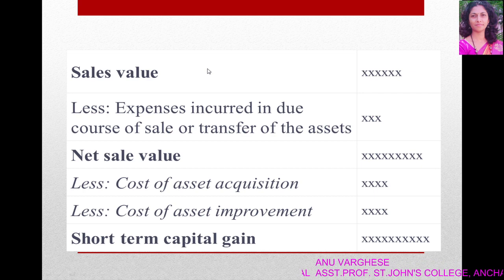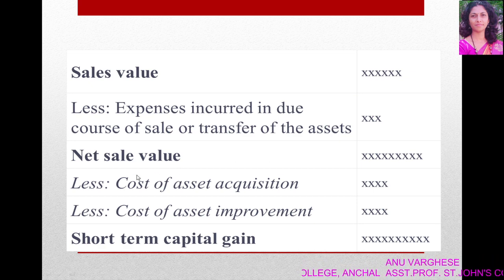This table explains how to calculate short-term capital gain. From sales value, we can deduct expenses incurred in due course of sale or transfer of assets, if any. When we deduct those expenses, we get net sale value.